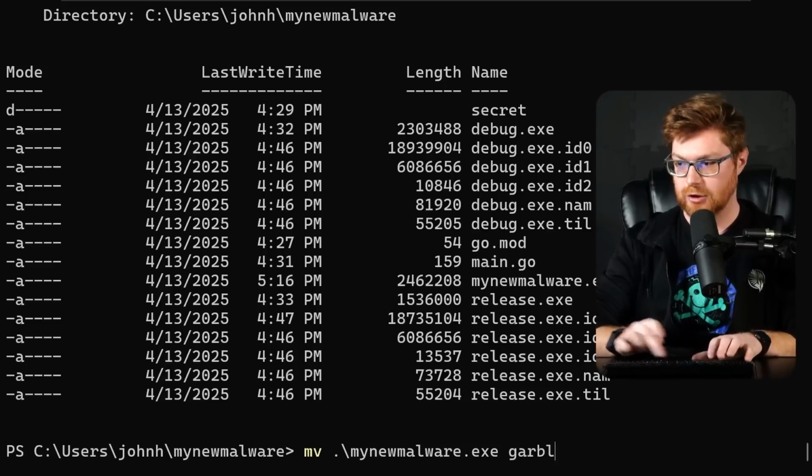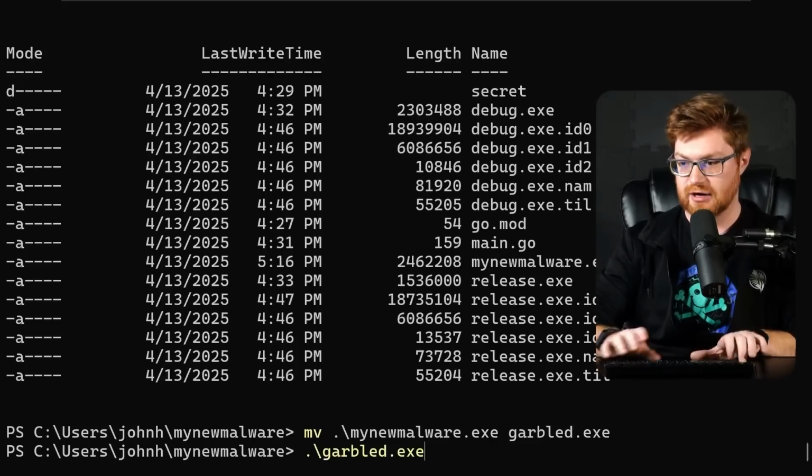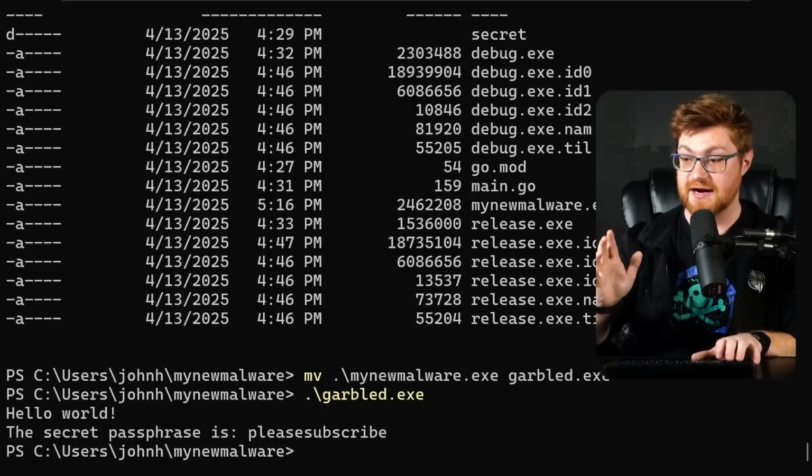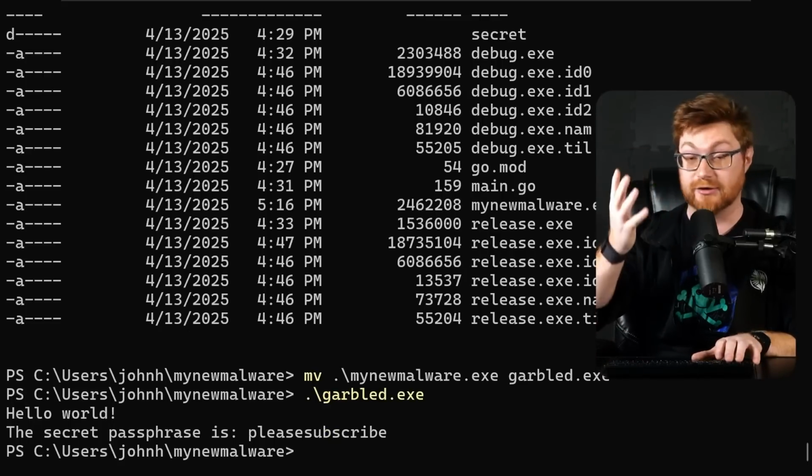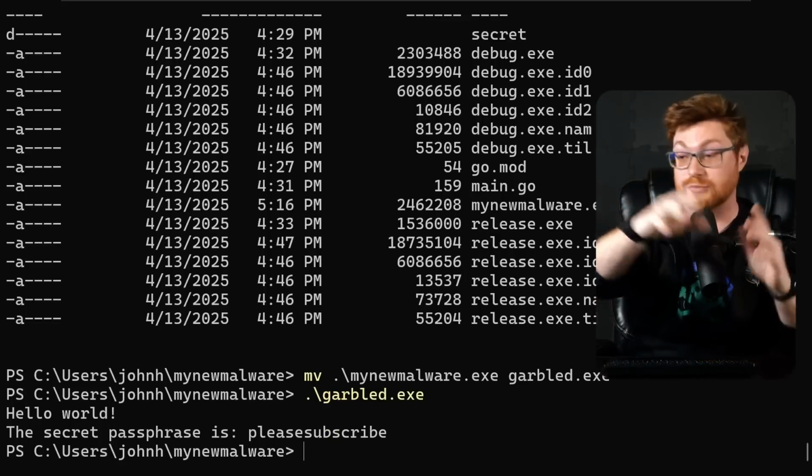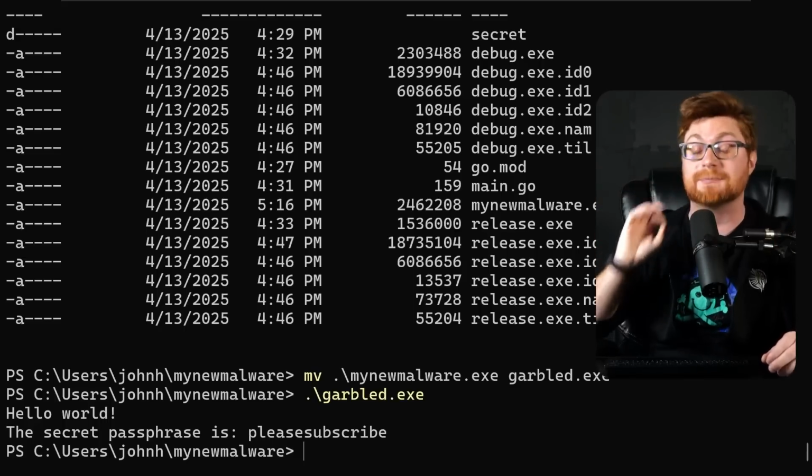but let me actually move that so we can rename it to something like garbled.exe. Of course, running garbled.exe has the exact same effect, but if we open this up in Binary Ninja, IDA, Ghidra, or Redress, or GoReSym, what we see could be completely different.